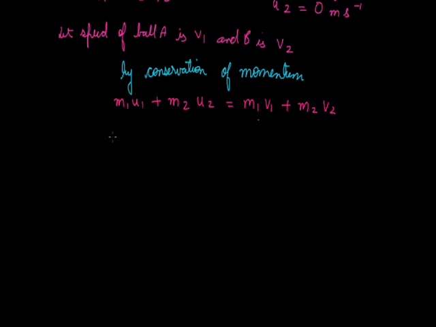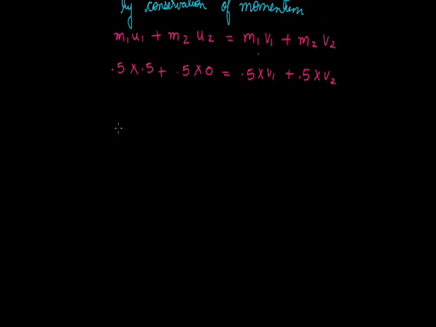Now, according to the information given, 0.5 that is m1 into 0.5 that is u1, plus 0.5 that is m2 multiplied by 0 that is u2, equals 0.5 into v1 plus 0.5 into v2, which are assumed by us. By solving it we get v1 plus v2 equals 0.5. Let us mark it as equation number 1.